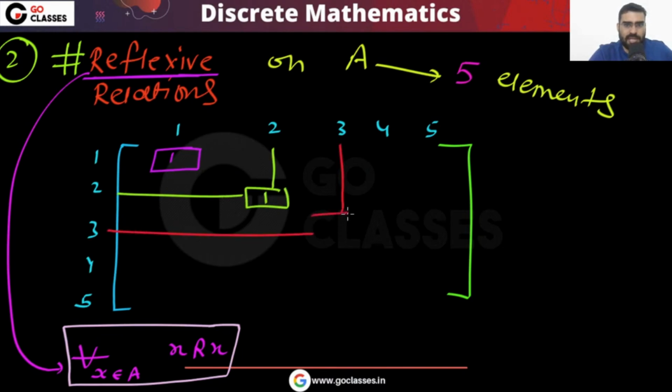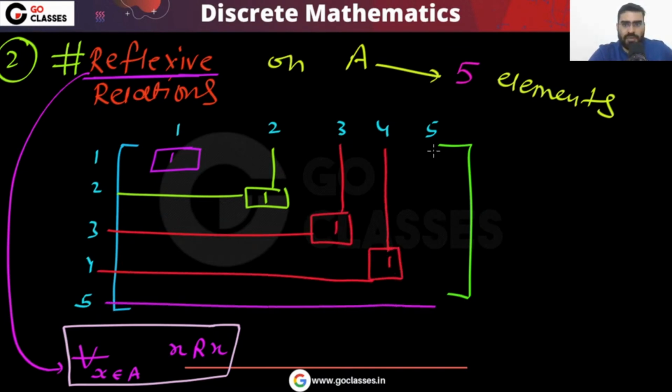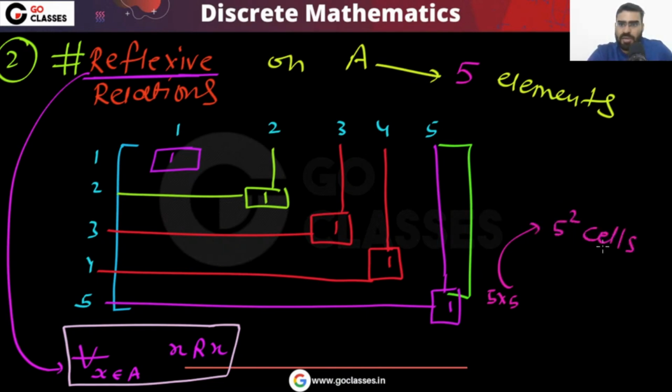3 must be related to 3. 4 must be related to 4. So there is no choice here also. And 5 must be related to 5. So there is no choice here also. So you can notice this is a 5 by 5 matrix. In this you have total 25 cells, or I can say 5 square cells you have.